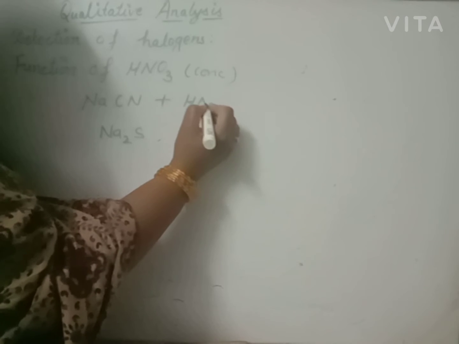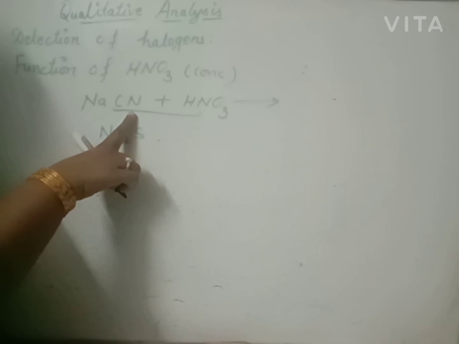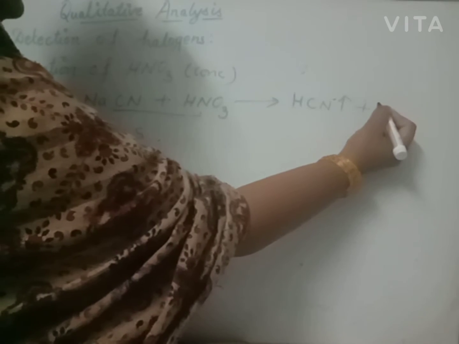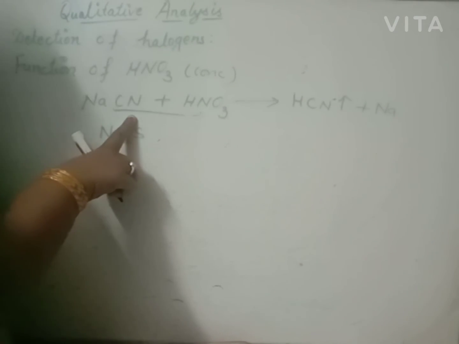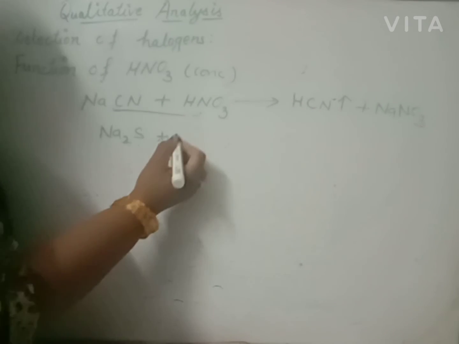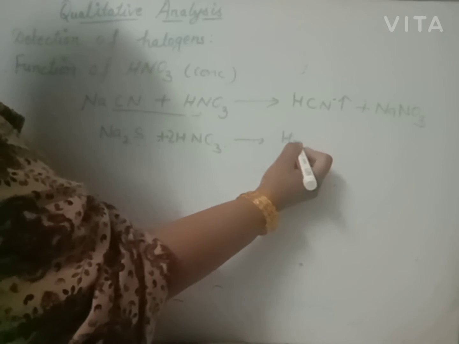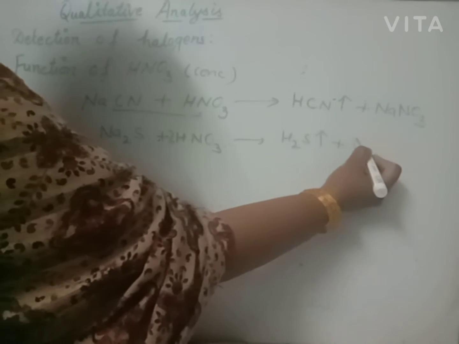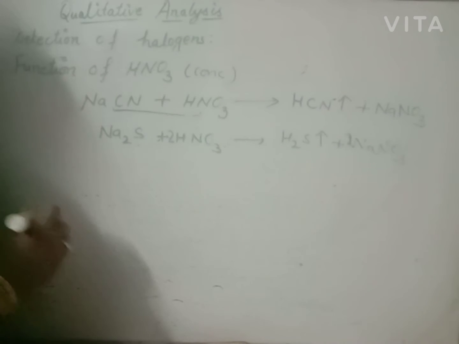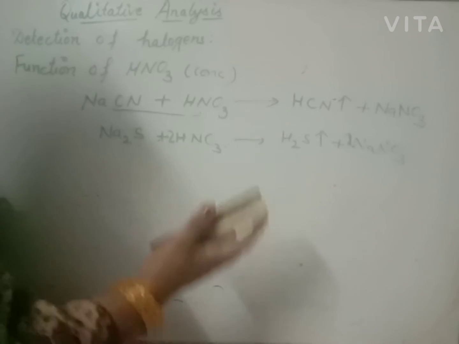This nitric acid oxidizes NaCN into HCN, and it will be released in the form of gas. All the nitrogen, if present in the given compound, is oxidized, or if sulfur is present, beta, it will be released as hydrogen sulfide gas. It is the function of nitric acid. It is an important question: what is the function of nitric acid during detection of halogen.